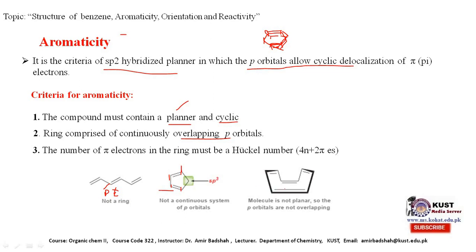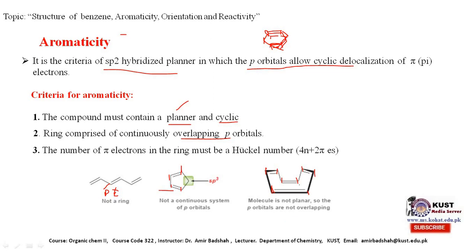This molecule also has pi bonds, and each carbon has p orbitals too. Number one, it fulfills the first criterion. Second, it is a cyclic structure too, but the structure is not planar.